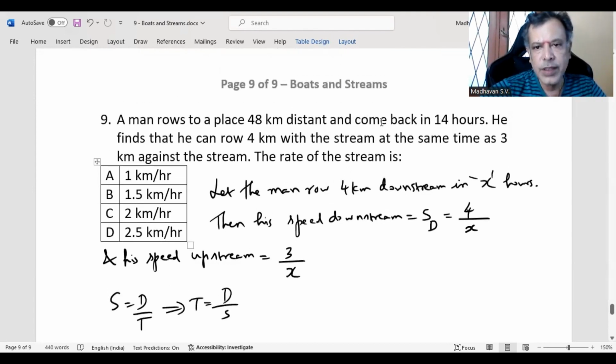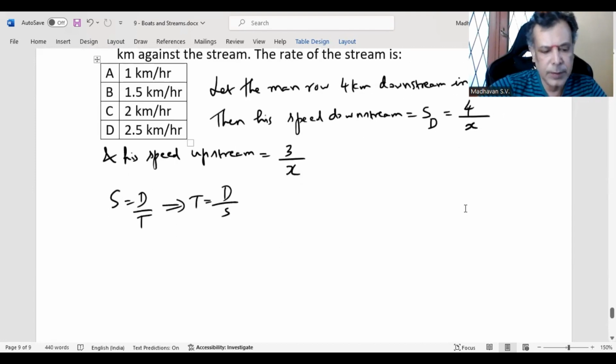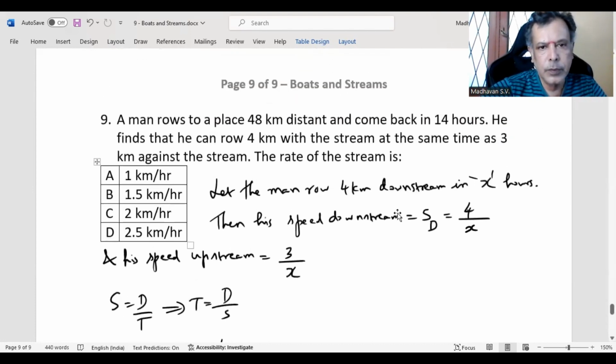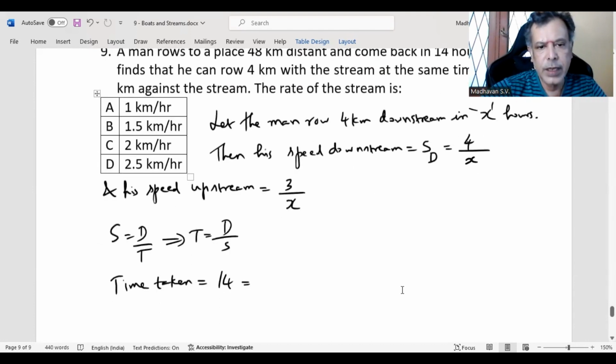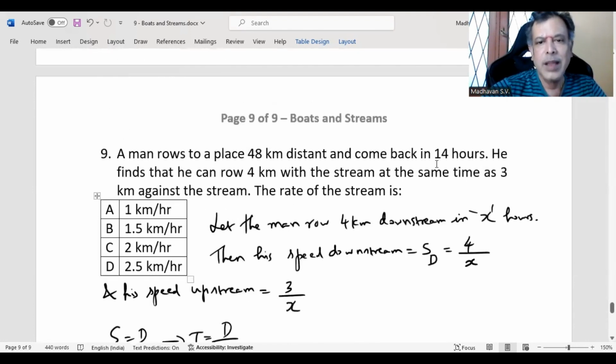Now the question says the total time he took is 14 hours. Time taken is 14. That is equal to a place 48 kilometer distance, and come back in 14 hours.